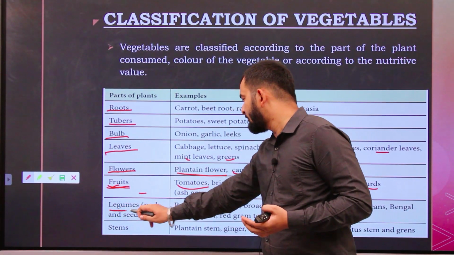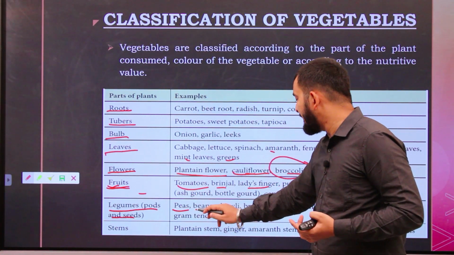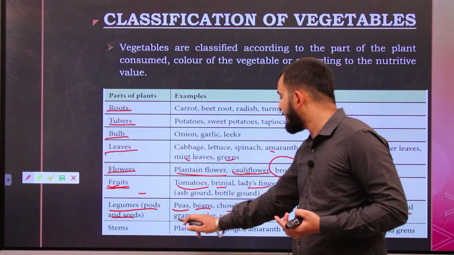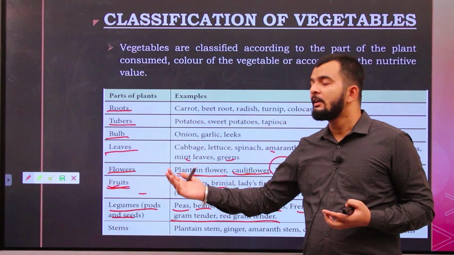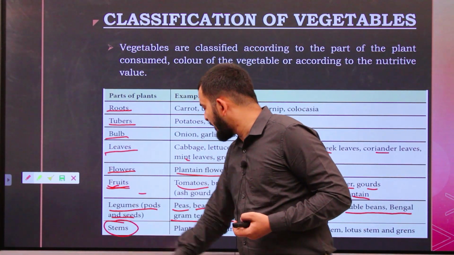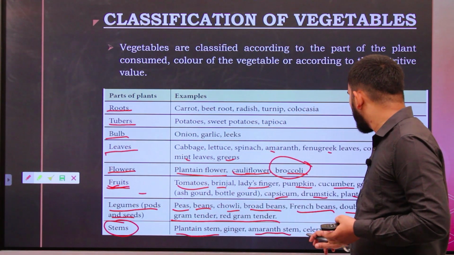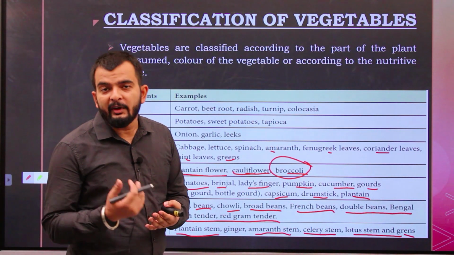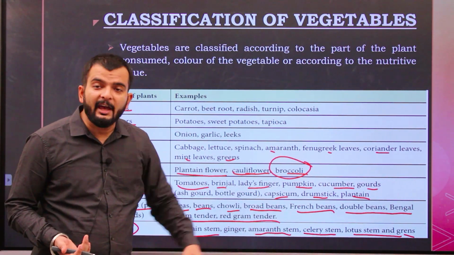Then we have legumes, which are pods and seeds: peas, beans, broad beans, French beans, double beans, tender Bengal gram and tender red gram. We have a lot of legumes which we consume as vegetables. Under stem we have ginger, amaranth stem, plantain stem, celery stem, lotus stem and greens. These are the stems of various plants which can be consumed as vegetables.